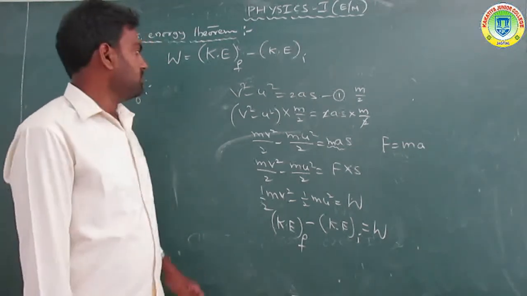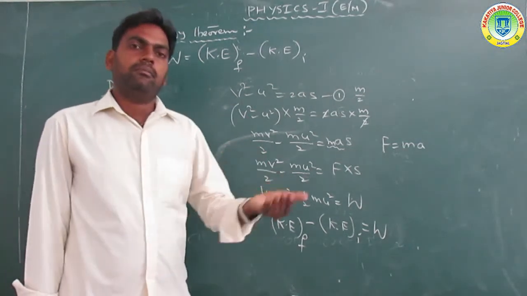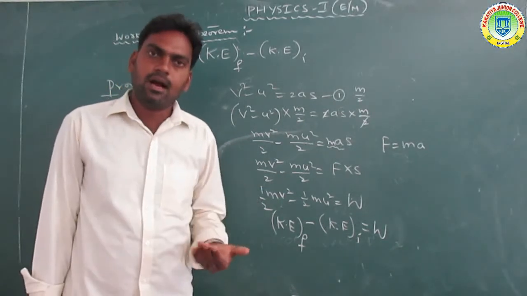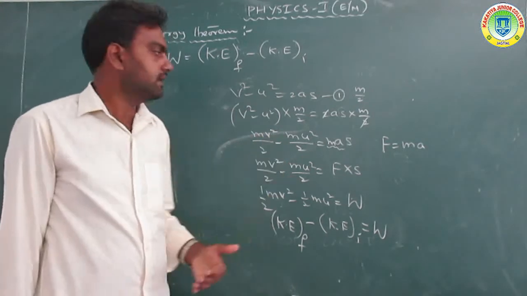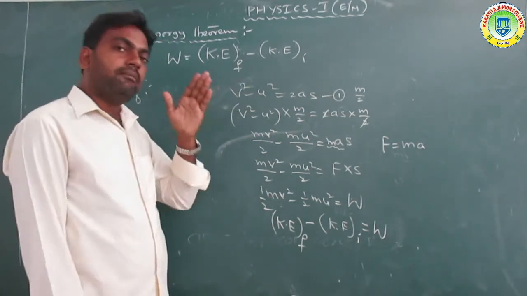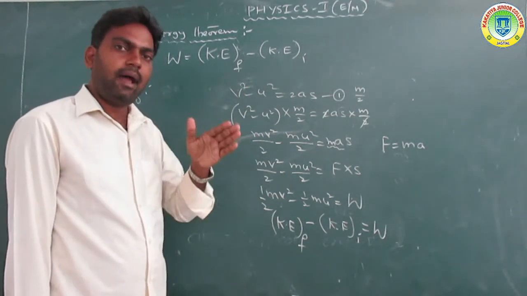Consider again a body of mass m moving with uniform acceleration.